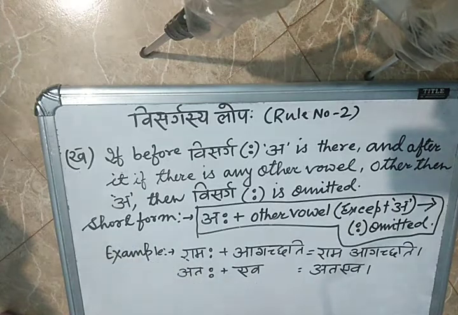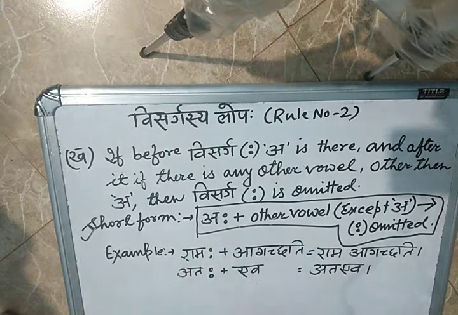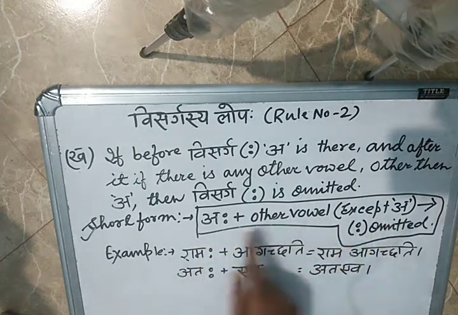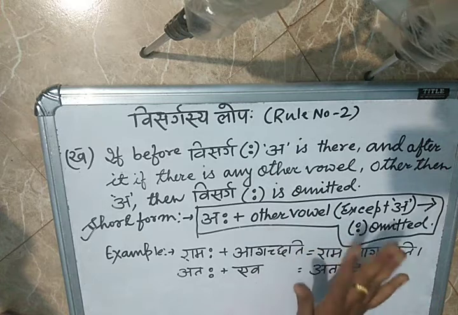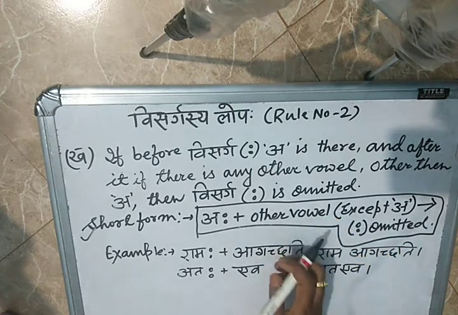This short form is the main thing. You should not forget it. If you do not forget this short form, you will automatically get good marks in the Sandhi Viched part.